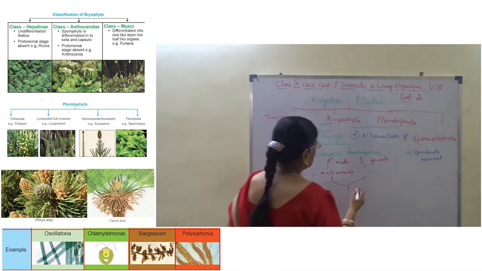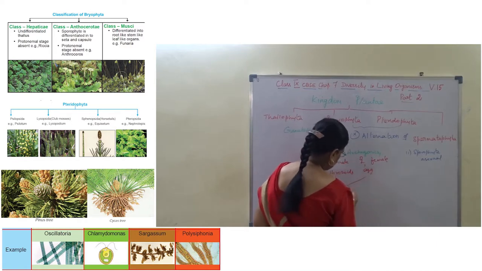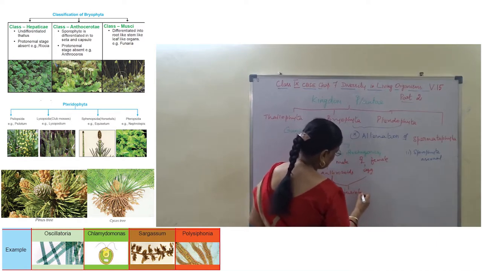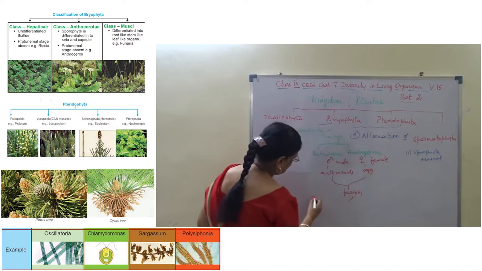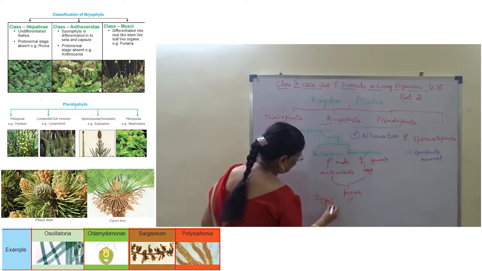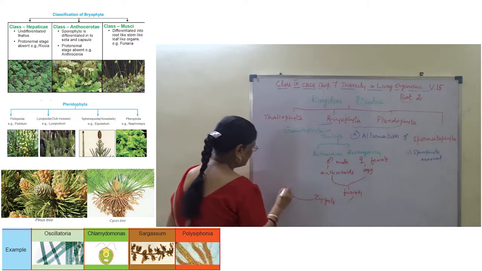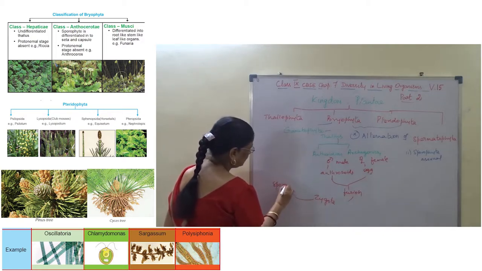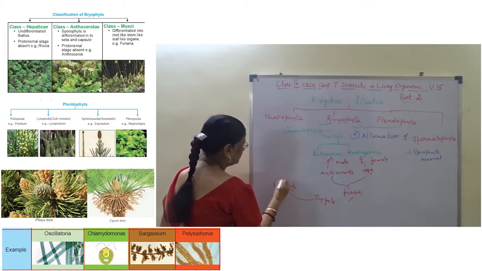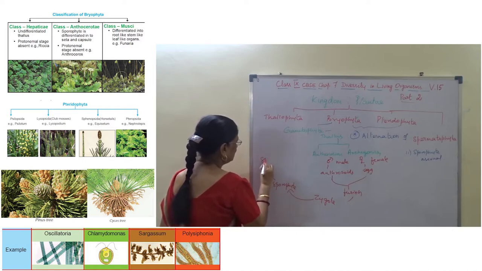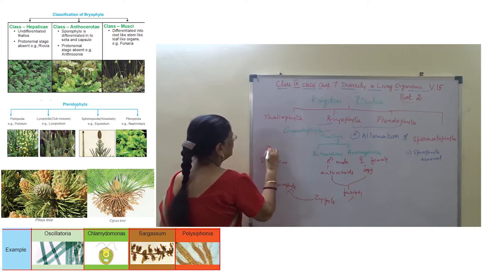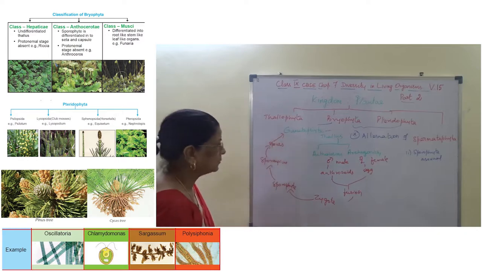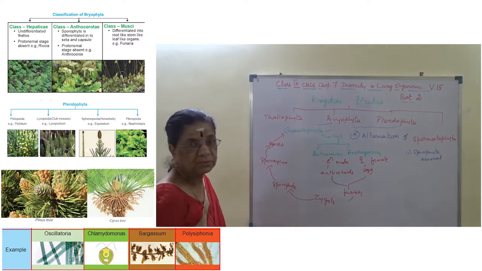On fusion, fertilization will occur, and the zygote will be formed. This zygote will develop into the sporophyte. And this sporophyte will produce the sporangium, which in turn produces spores, and that develops into the gametophyte. I hope you are able to follow this.